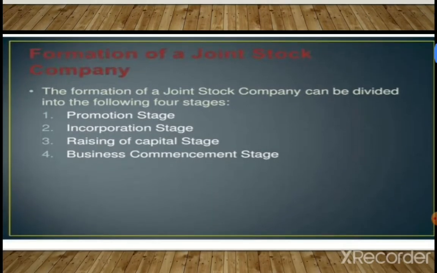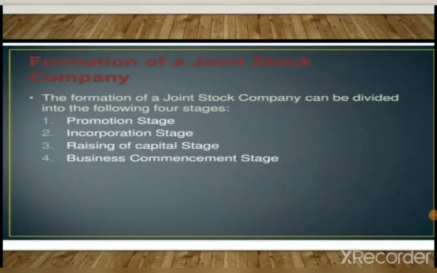has some stages. The formation of a joint stock company can be divided into the following 4 stages. First is the promotion stage, then the incorporation stage, third is the raising of capital stage, and fourth is the business commencement stage. So these are the stages for formation of a company: promotion, incorporation, raising of capital, and the last one is commencement of business.